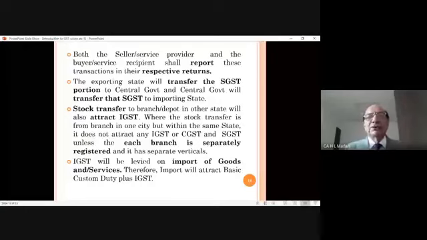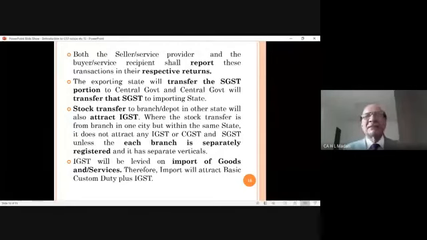Then he says both the seller and the buyer shall report these transactions in their respective returns. This is a simple matter. Whatever transaction I will do, I will show in my return. Whatever transaction the buyer will do, he will show in his return. The exporting state, this is important, I have explained you earlier.